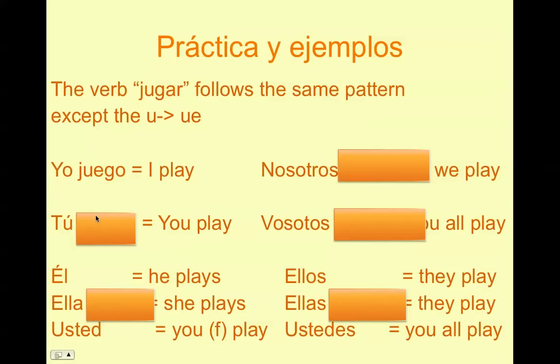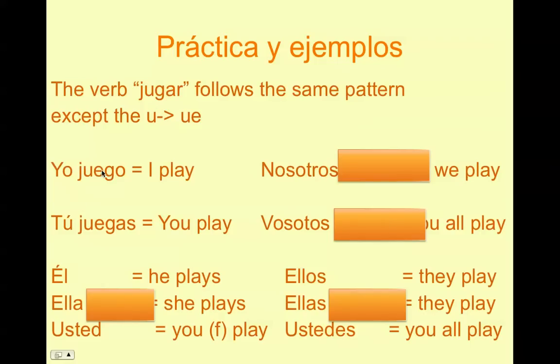The reason why this happens is so it retains its normal sound. If you would just take this regular jugar verb, take off the AR and add an O, it would be jugo, which means juice. So we don't want to say that. It's yo juego, as in I play. Alright, to say you play, it's tú juegas. So juegas is you play. Él, ella, usted. See if you can figure it out this time.